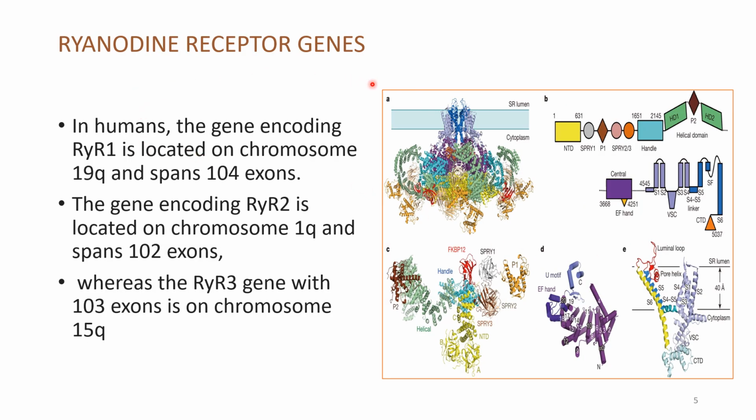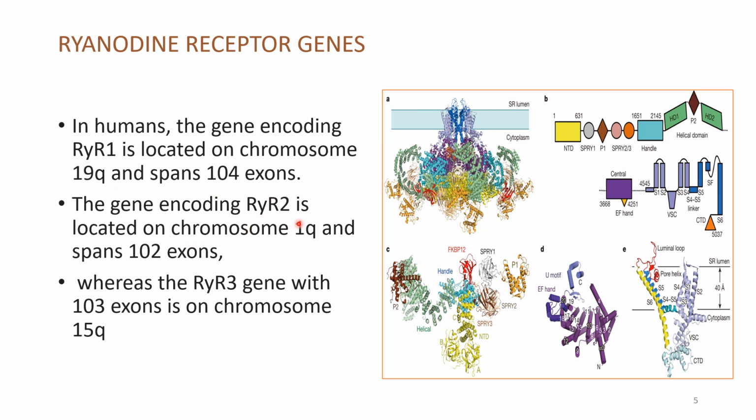Among the ryanodine receptor genes in humans, the gene responsible for producing the RYR1 protein is present on the 19th chromosome, on q, the long arm, and it spans 104 exons.